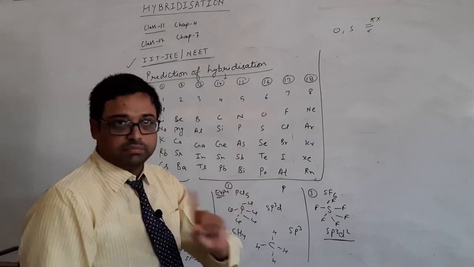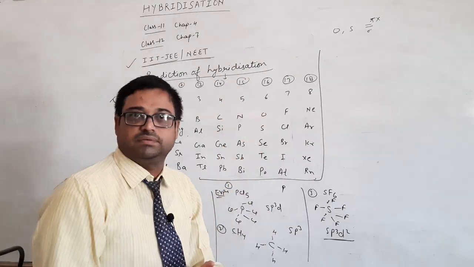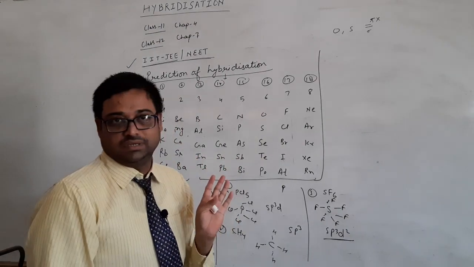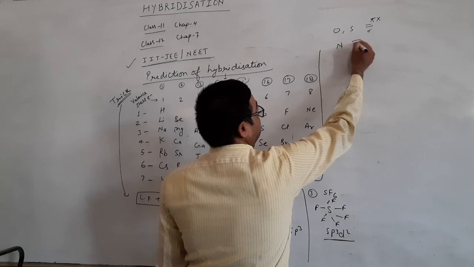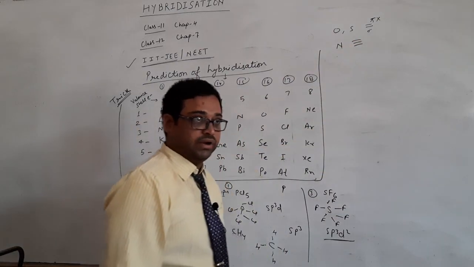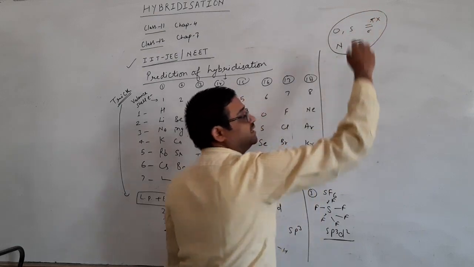So pi will not be counted, but you have to attach oxygen and sulfur with a double bond. Clear? Number two, if nitrogen is there, then a triple bond is required. Clear? So you have to keep these things in your mind also.